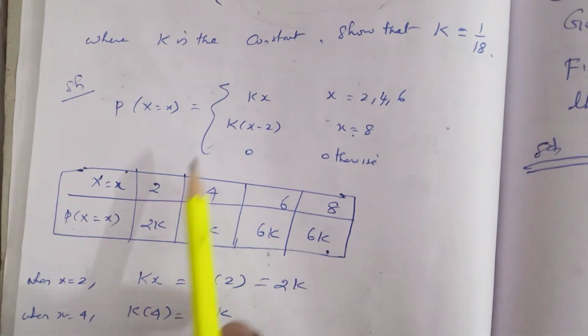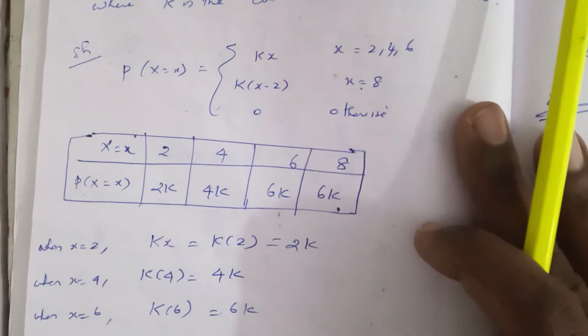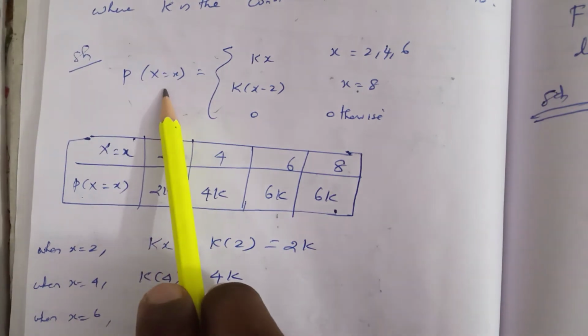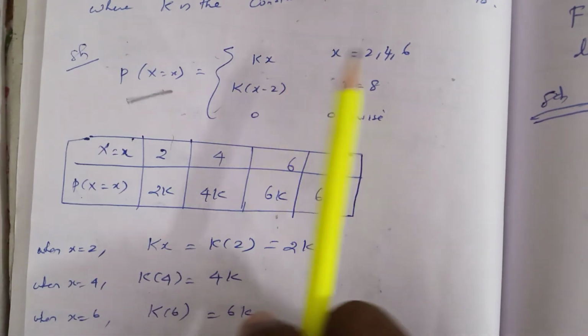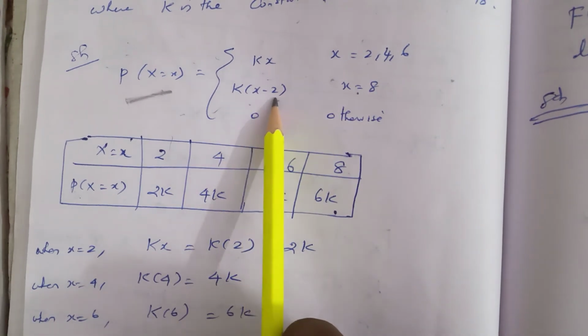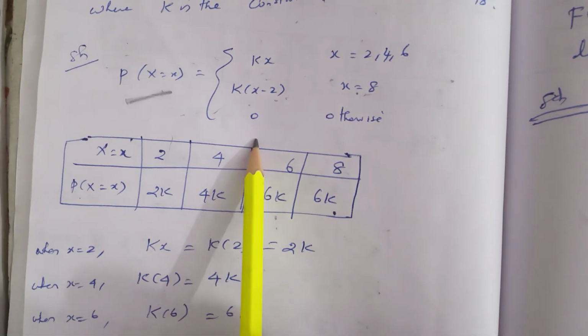This function is a discrete random variable, since p of x is given. So kx gives the corresponding values, k into x minus 2 gives another value, and 0 otherwise.